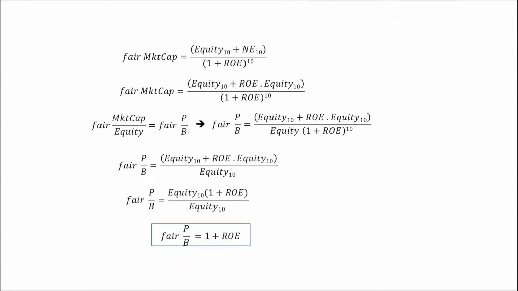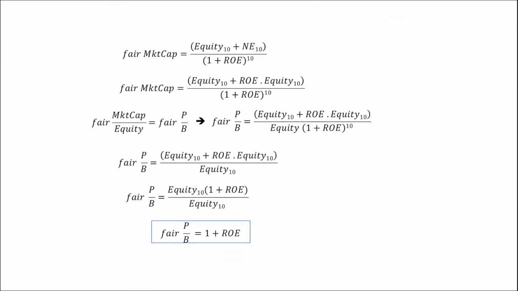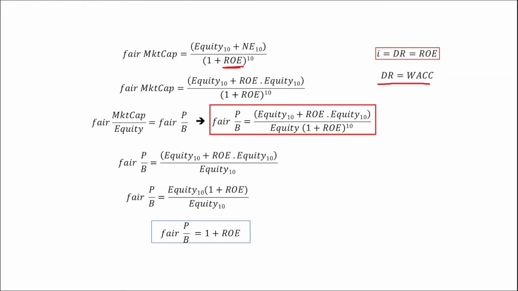But then let's go back to the formula and do something else. We are saying that the return on equity is being used as the discount rate. But what happens if we use the weighted average cost of capital as the discount rate? Let's replace that and focus on this formula here.